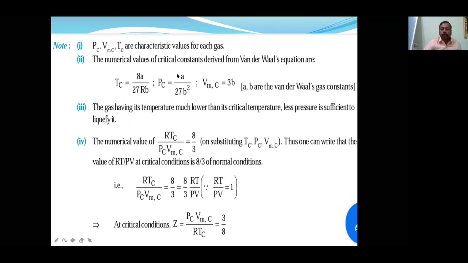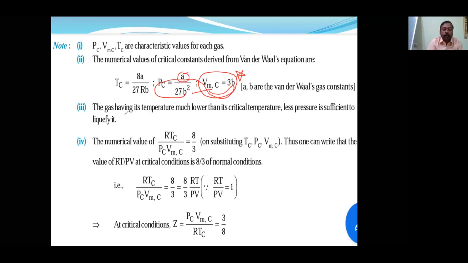Now, what are the formulas for them? TC is equal to 8a upon 27Rb, PC is equal to a upon 27b square, VC is equal to 3b. During a numerical, when you want to find the volume, the best formula is this one because there is no a involved here. Once you find the b value, you can put it here and find the a value.